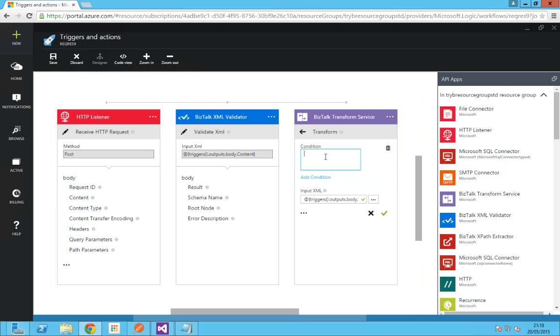Here you can define a condition. What I'm going to define is, I'm going to see whether the result of the XML validator is true. If it is true, meaning the received XML is a valid XML, then apply this transformation service. For this, you can apply a condition, a function.